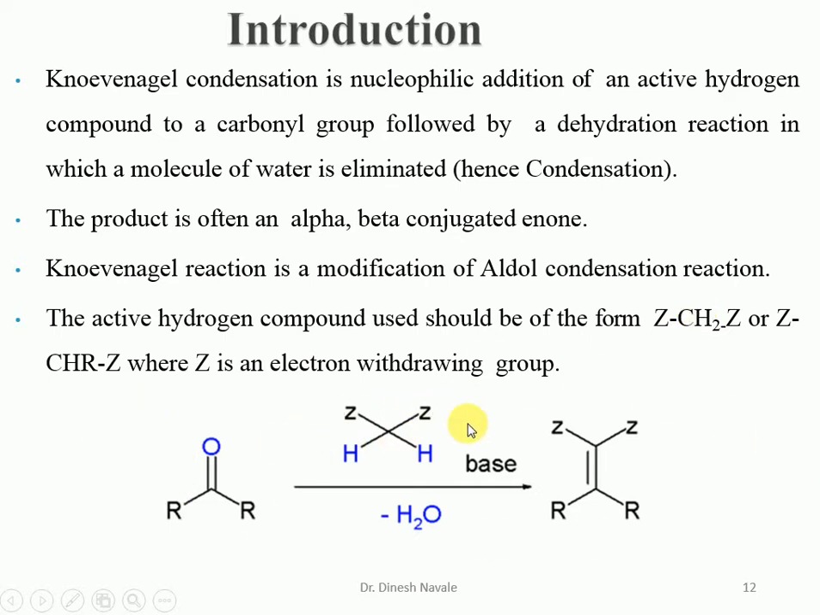This is the active methylene group where Z is the electron withdrawing group, making this carbon's protons acidic, and which can easily give the condensation reaction with loss of a water molecule, and we are going to get formation of the alpha beta unsaturated enone molecule.